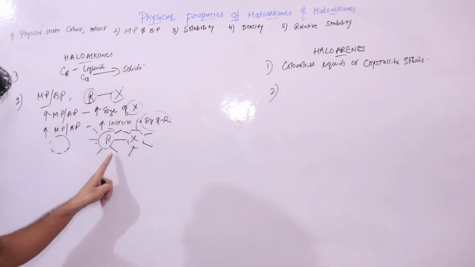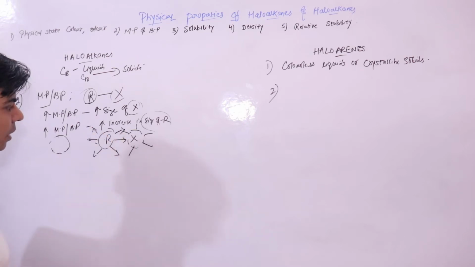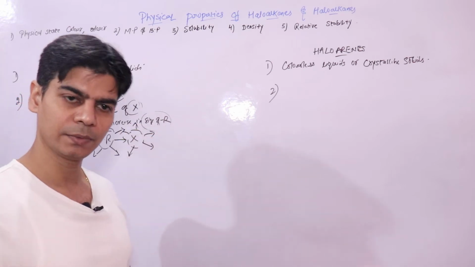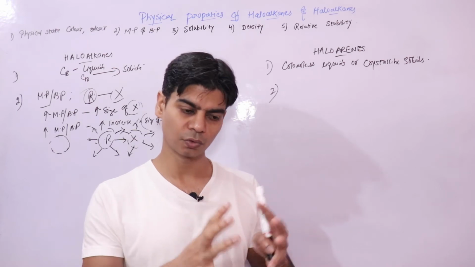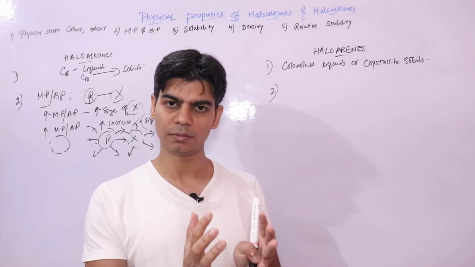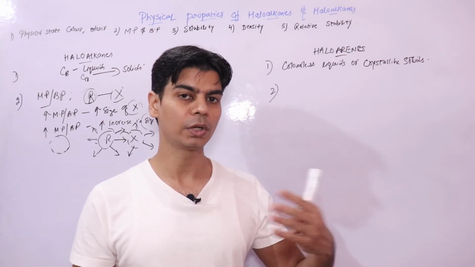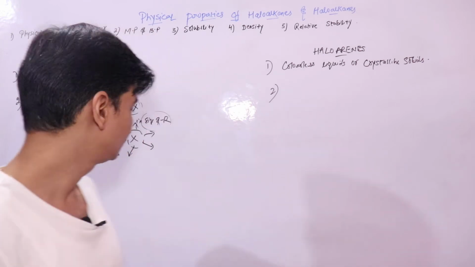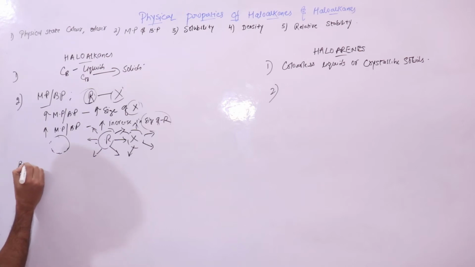Because as the size increases, it interacts with more neighboring molecules, so the van der Waals force of attraction increases. Thereby you need to give more heat in order to melt or boil it. The third thing is branching. How does branching affect this?